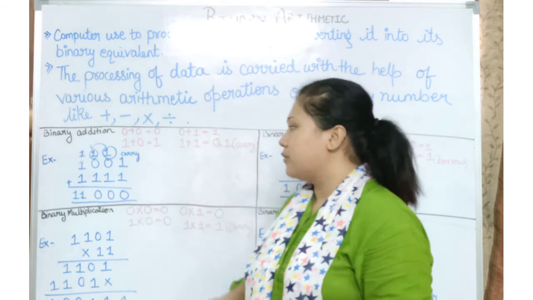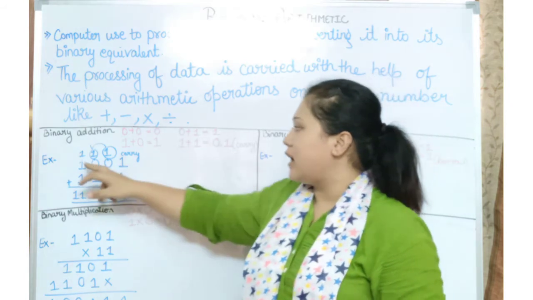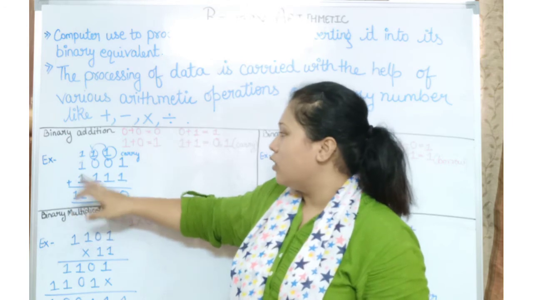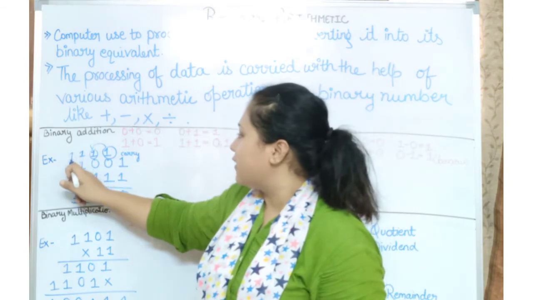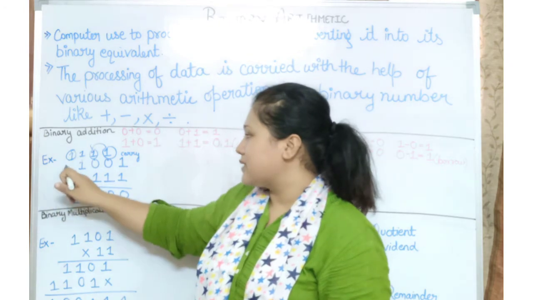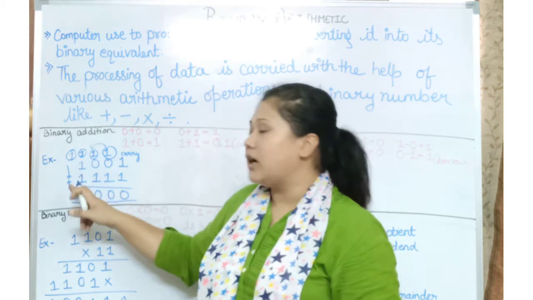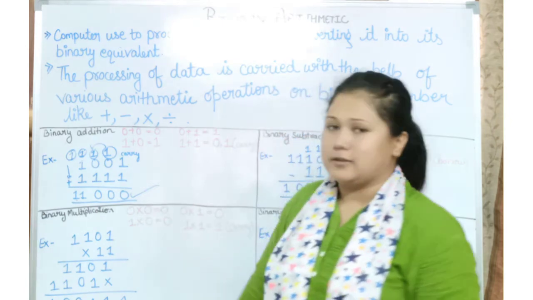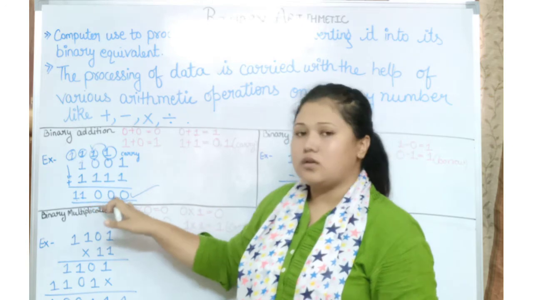Do it practically. 1 plus 1 is 0, but here we have an extra 1, so that extra 1 will be carried forward to the next place. Nothing is there, so 1 will come here, and the remaining 1 from the fourth term also comes at the end. So this is our final answer: 1 1 0 0 0.